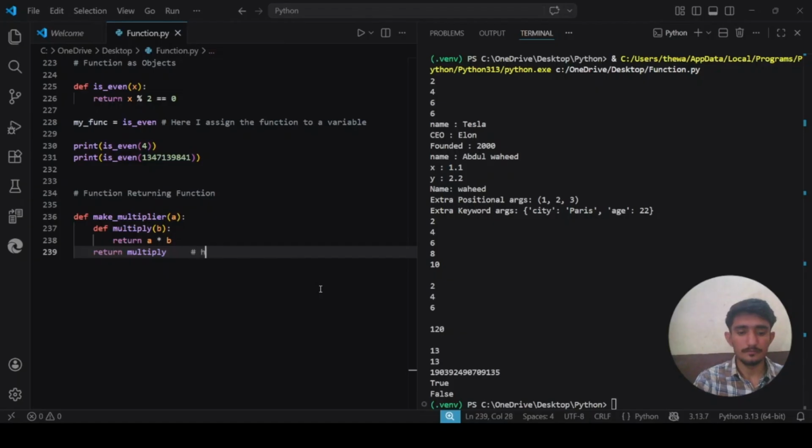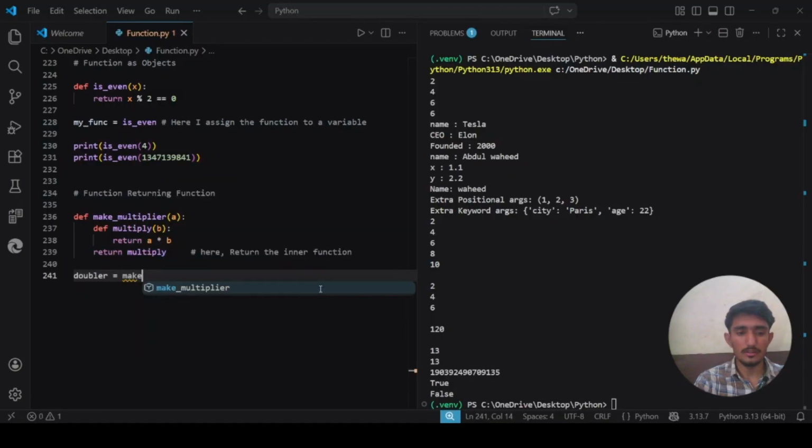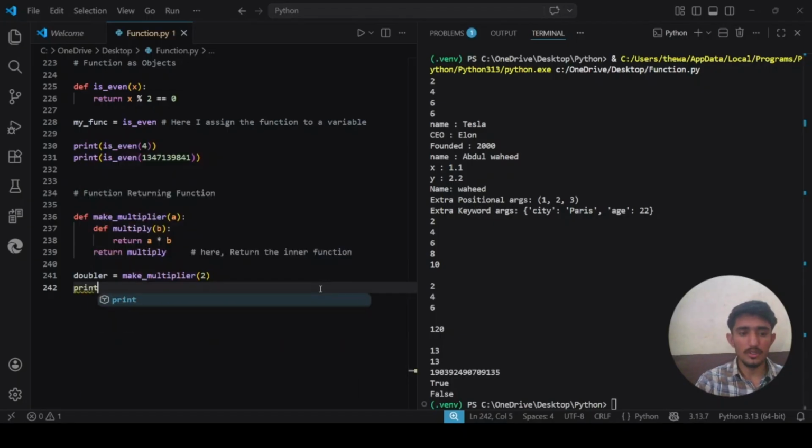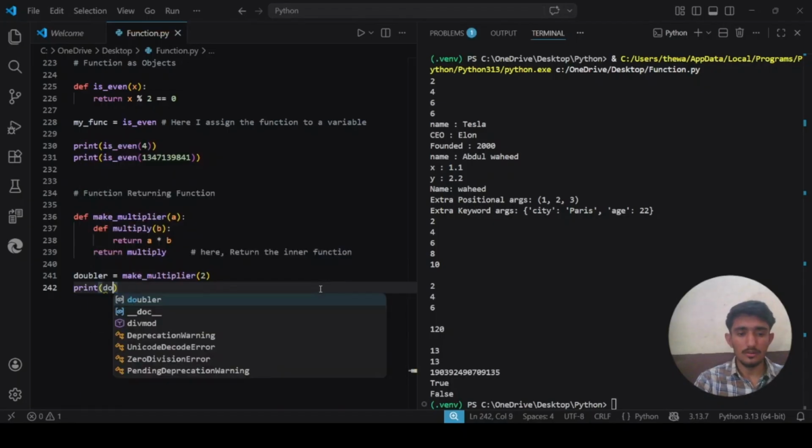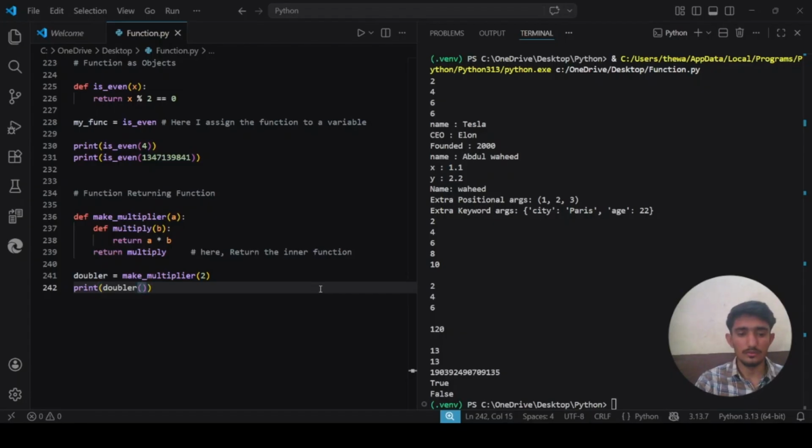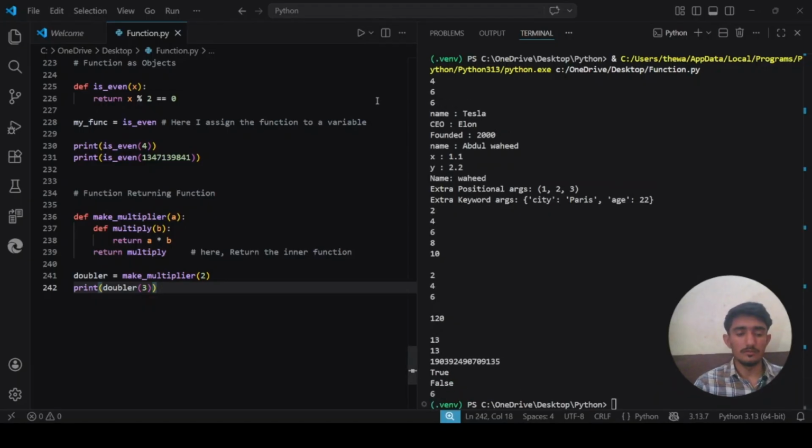So here it returns the inner function. Okay, let me just create a doubler variable. In it I say make multiplier like 2. Okay, so print doubler. So now 3. So when I run it, it will give me 6.